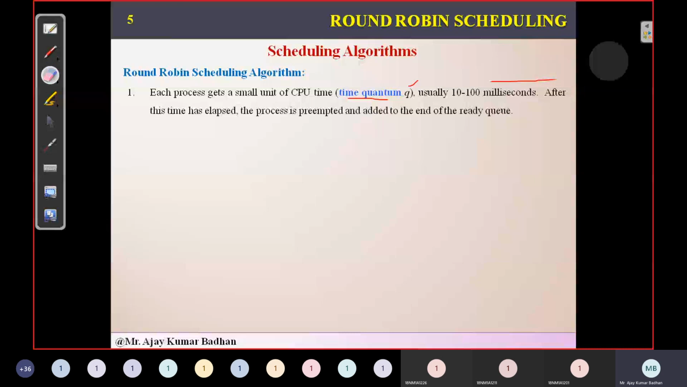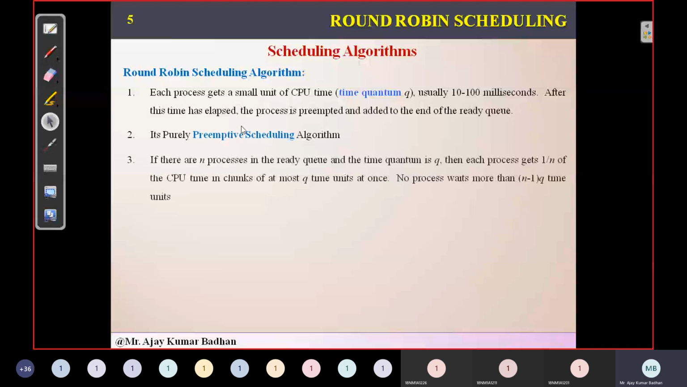Let's see with the help of an example so that you can understand that very clearly. You might have understood what I'm saying, that we will be removing that particular process whenever the time slice completes and the process hasn't completed its task. That's why it is a purely preemptive scheduling algorithm.